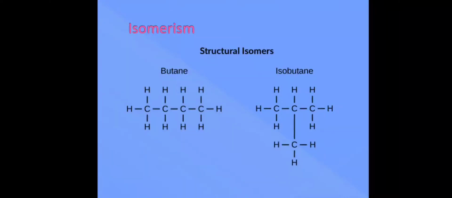So we see some more structural isomerism here. The structures that we can see on our screen, one is named butane and the other one is named isobutane. One is n-butane, normal butane, and one is isobutane. If you check the formula, it is the same, C4H10 in both cases. But where the carbon is branched, in the second case, it is called an iso group.